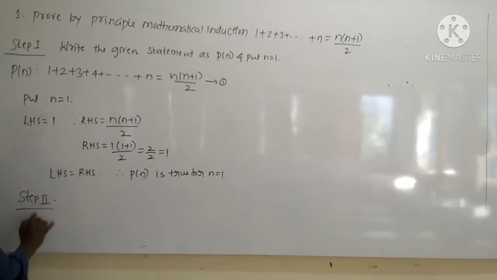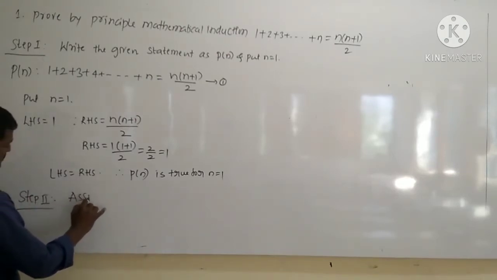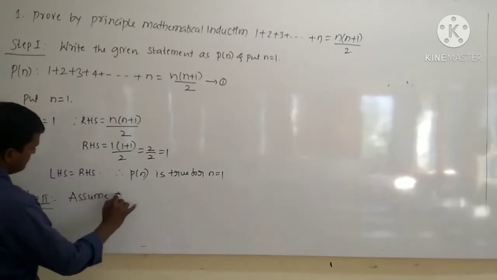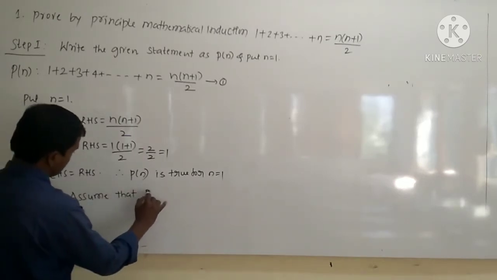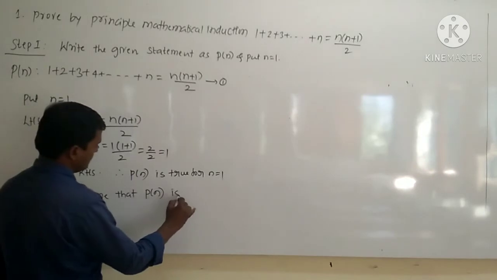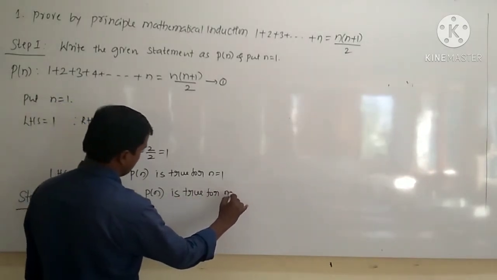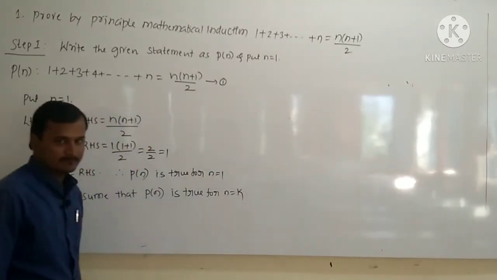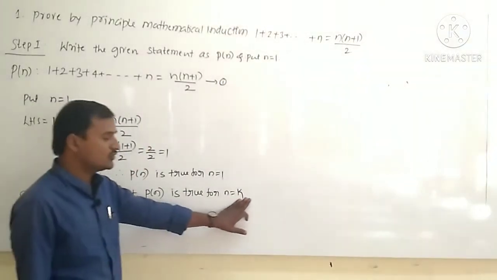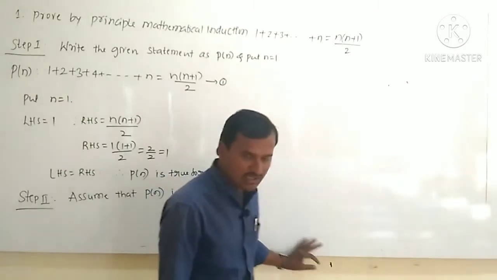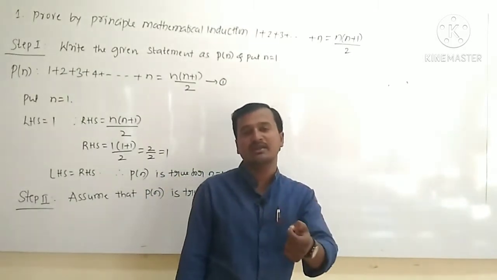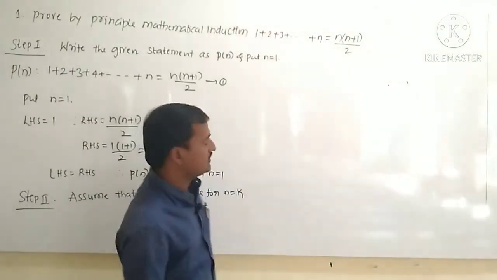So what is step 2? Assume that P of n is true for n is equal to k. Instead of taking 2, 3, 4, 5 like that, we assume that the given statement is true for n equal to k.